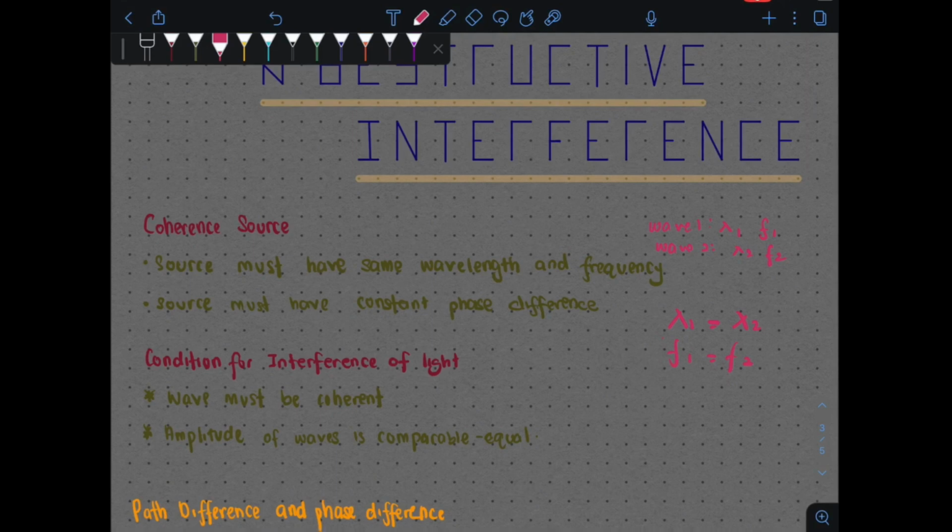Another thing adalah the coherent source must have constant phase difference. Perbezaan fasa antara dua wave itu kena constant. So it doesn't matter kita tukar ke posisi mana pun, perbezaan fasa antara dua wave itu sentiasa sama. Kalau by one wavelength, dia akan always one wavelength. Kalau by half wavelength, sentiasa half wavelength dekat sini. So constant phase difference indicates that perbezaan fasa antara dua wave sentiasa sama.